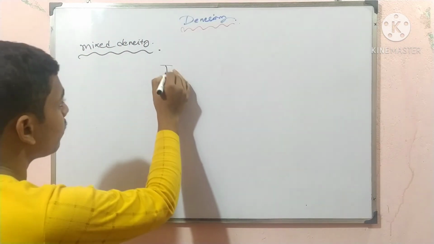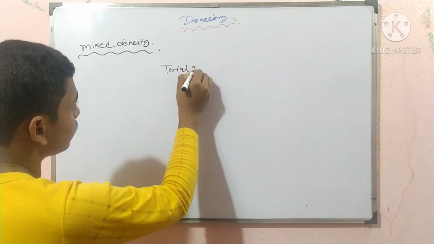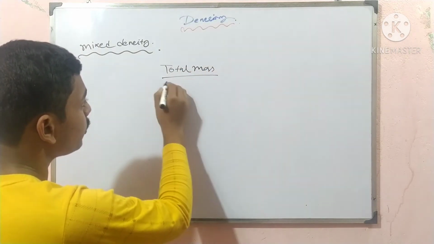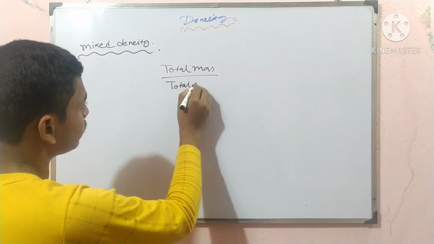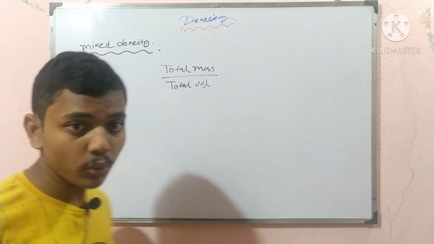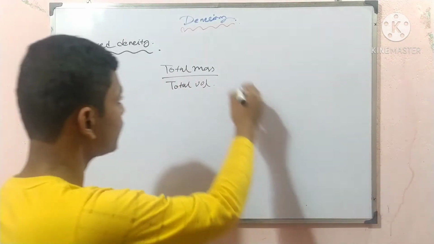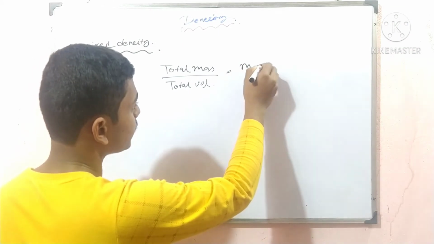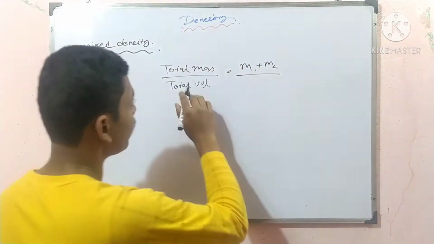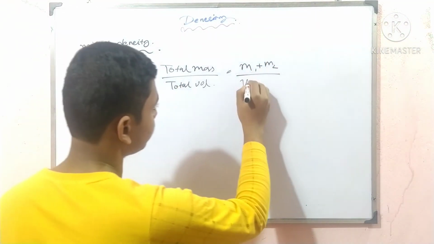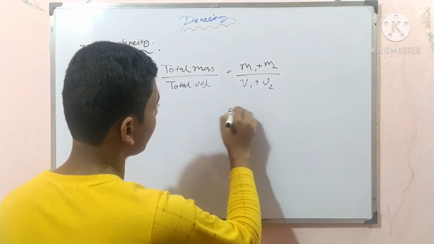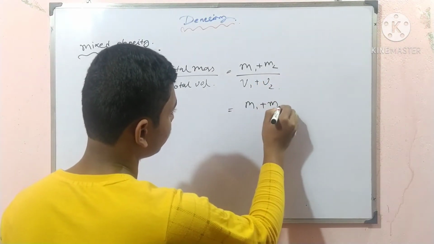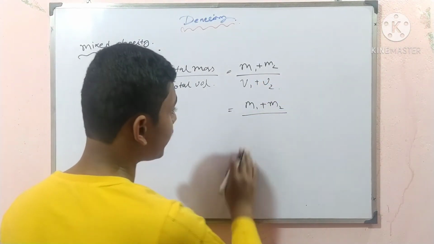That means the total mass upon total volume. What is the total mass? M1 plus M2. What is the total volume? V1 plus V2. So M1 plus M2 upon V1 plus V2.